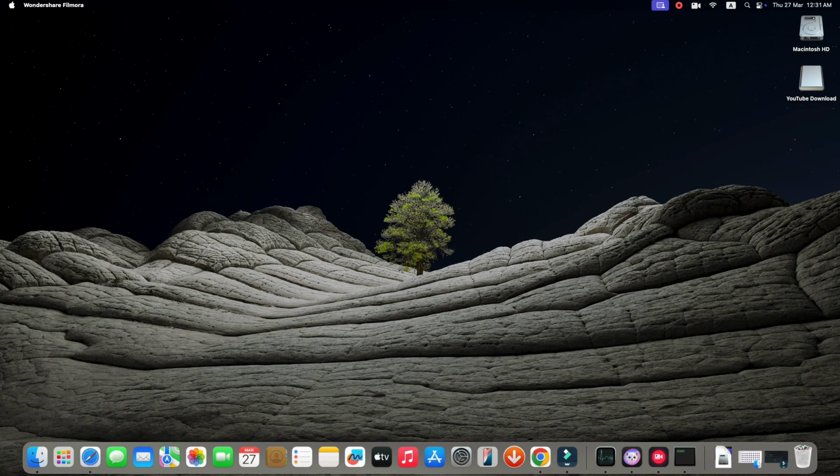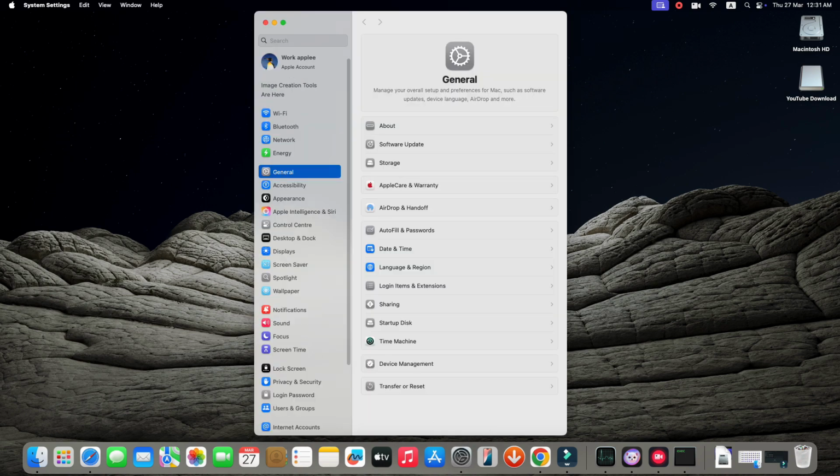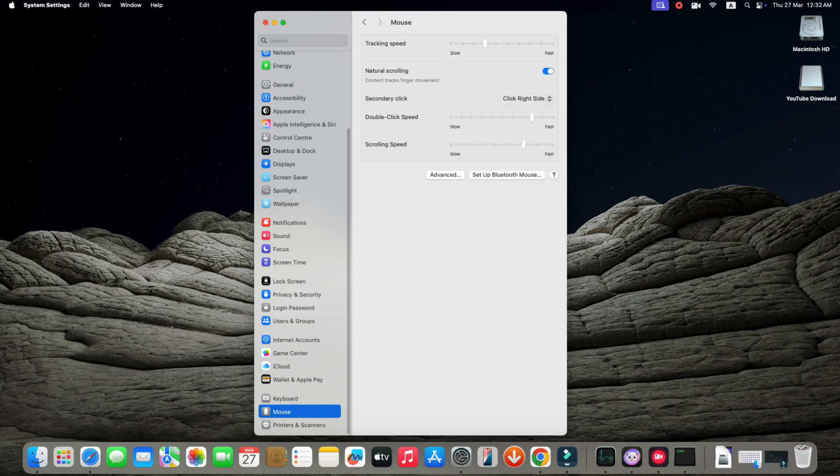So let's start the video. First of all, open settings. Now click on settings. In settings, scroll down and then click on mouse. Now here you can see the option scrolling. Now turn it off or turn it on. After turning on or off this button, then here you can manage your scrolling speed.